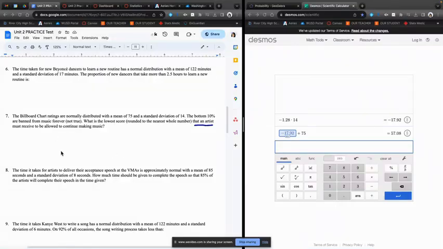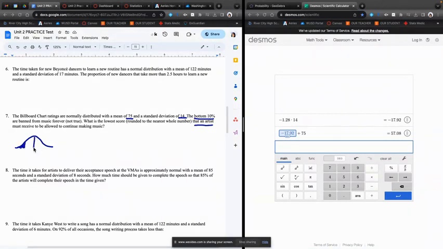All right, so now let's take a look at question number 7. Question number 7 says the Billboard chart ratings are normally distributed with a mean of 75 and a standard deviation of 14. And it tells us that the bottom 10% are banned from music forever. We want to know what's the lowest score that they must receive to be allowed to continue making music. Okay, so this is a working backwards problem, and I know that because we're starting with a percent. We're still going to draw our picture, though, so the bottom 10% is down here.